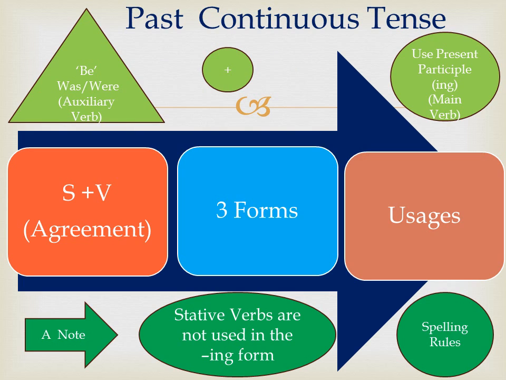The verb in past continuous tense is made of two parts, auxiliary verb plus main verb. Spelling rules of present participle or adding ing is already discussed while teaching present continuous tense. If you wish to learn, you can click Unit 18. Remember, some verbs do not take ing form. They are called stative verbs or non-progressive verbs. In this video, we shall learn about subject-verb agreement, three forms and usages of past continuous tense.